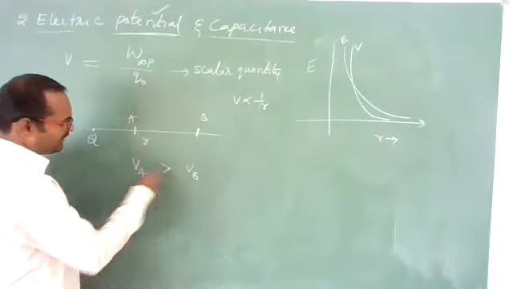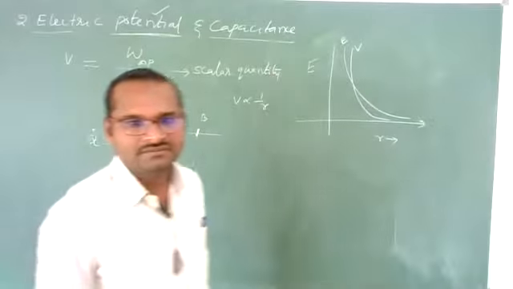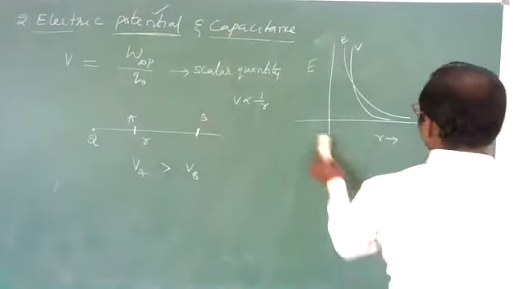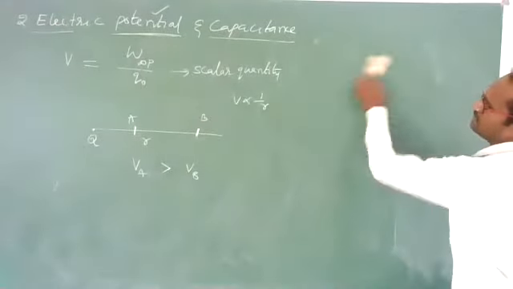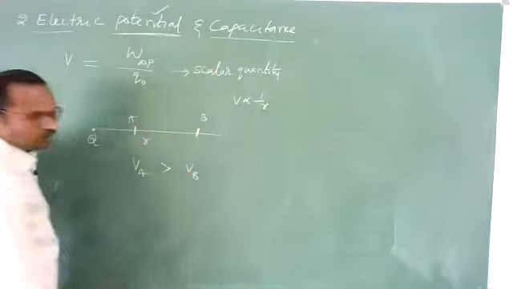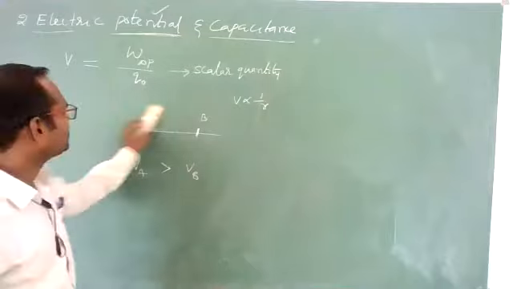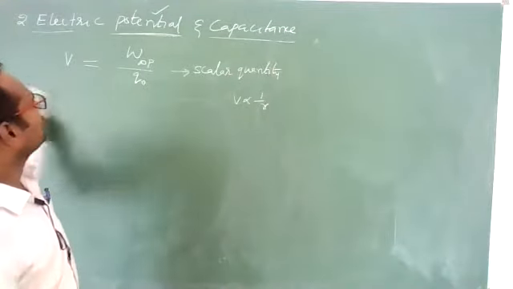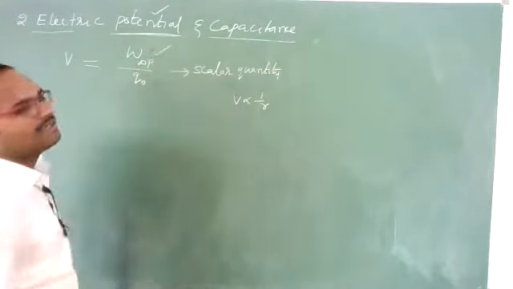Now, so VA can be greater than VB. Clear, students? You remember that point. Sometimes this type of question they may also ask. So this is electrostatic potential. Definition you need to remember.